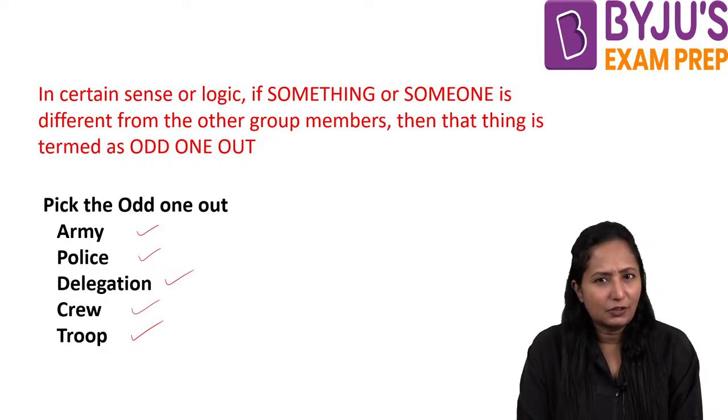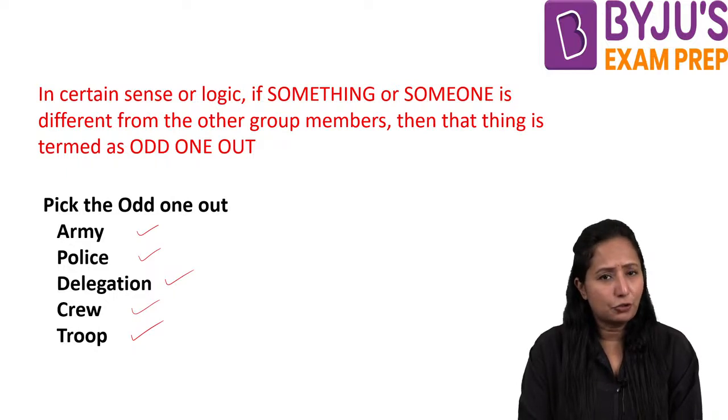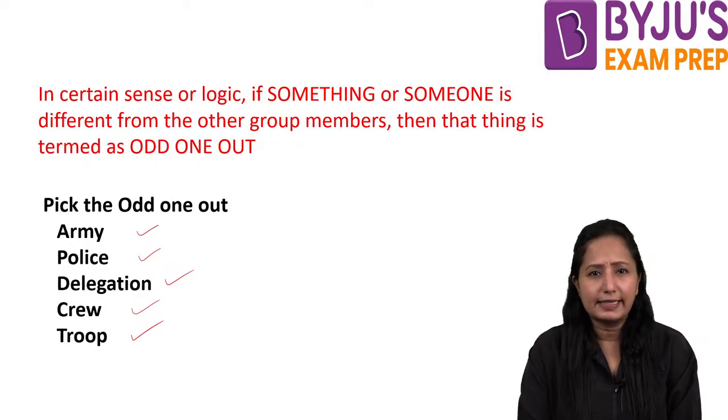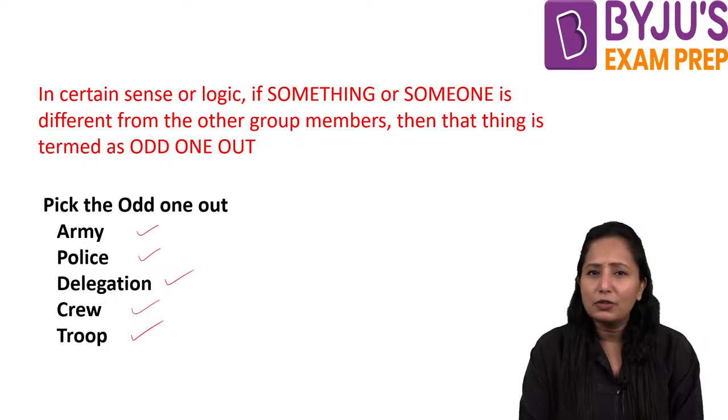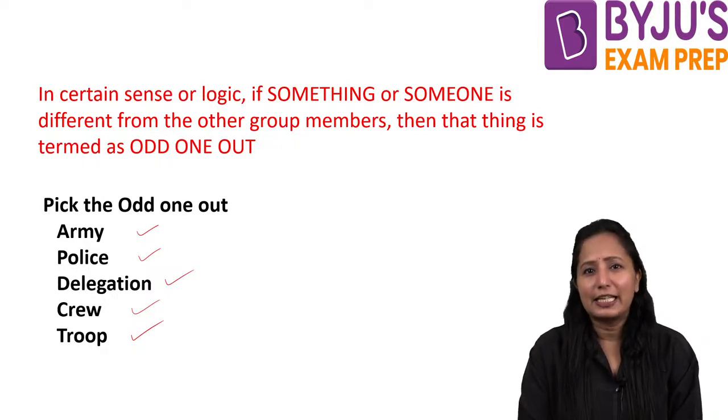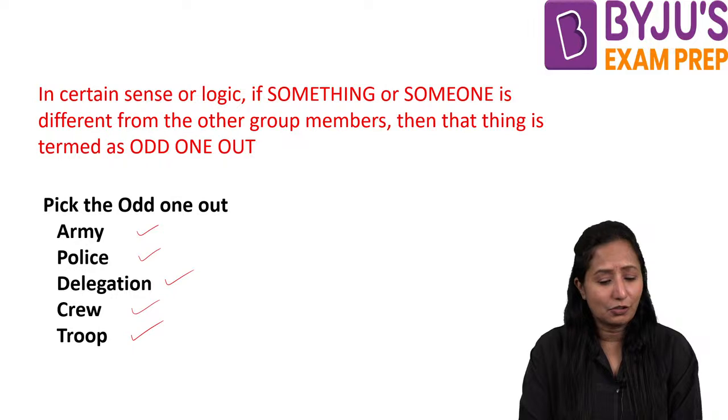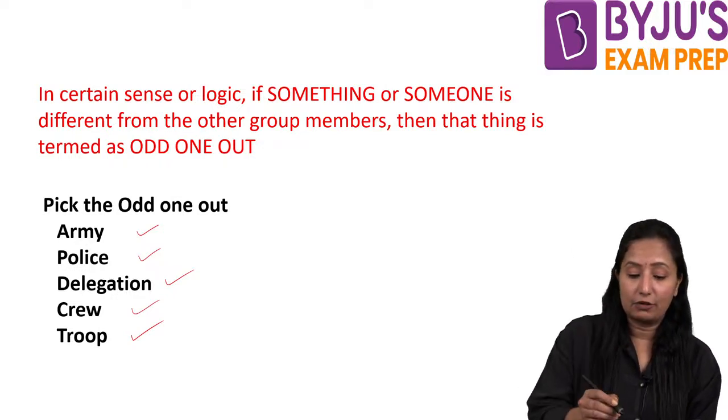When we see here, they are talking about collective nouns. Army, delegation, crew and troop are most probably collective nouns. But what about this police? Police is an aggregate noun here.